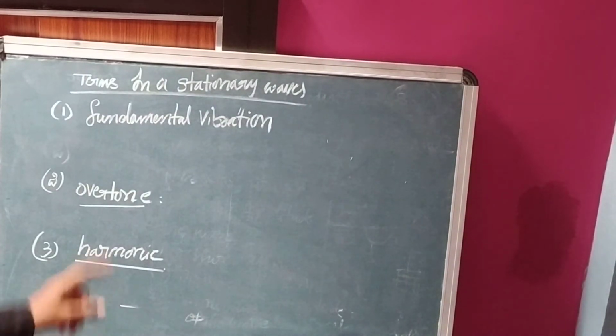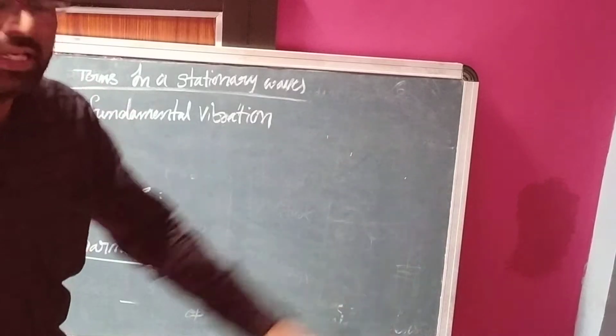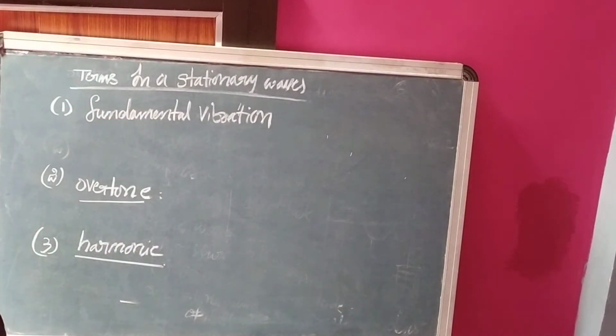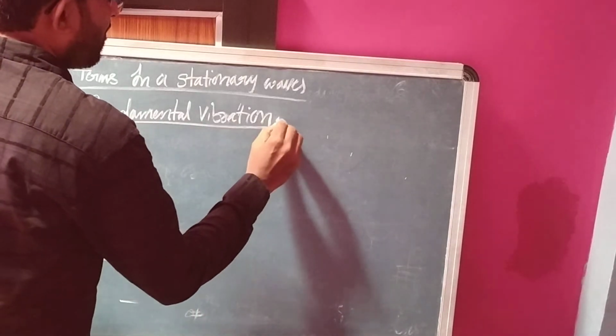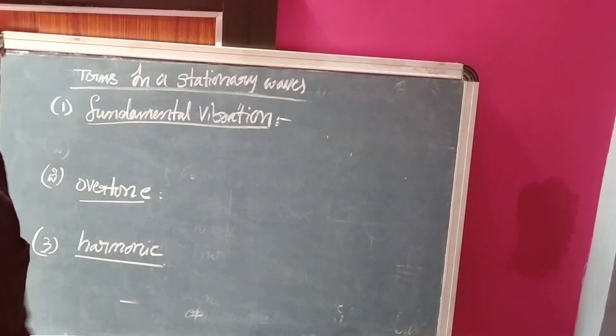Next are the terms used in stationary waves. What are the terms used in stationary waves? One is the fundamental vibration, or fundamental frequency.